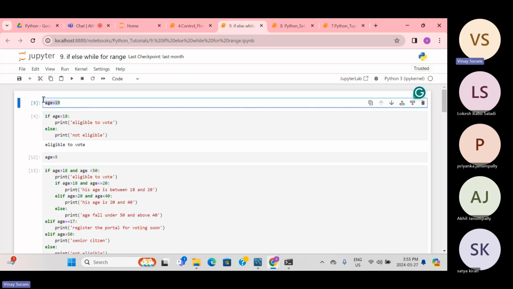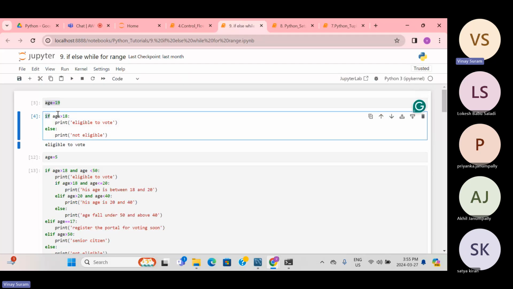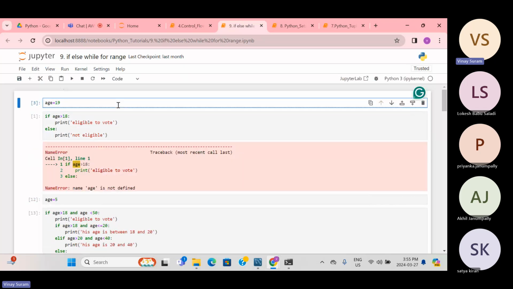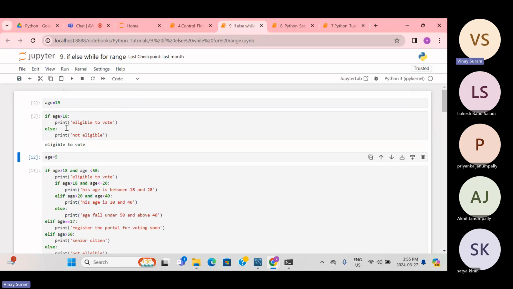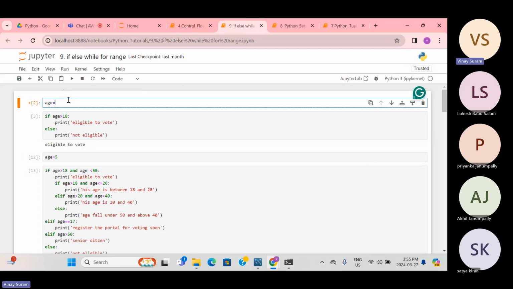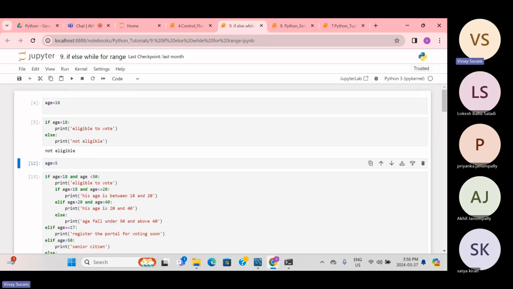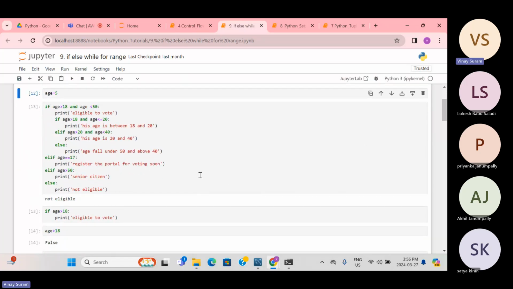Now we have set age equals 19. We are writing: if age greater than 18, eligible to vote, else not eligible. So which output should it print? Age has not changed because I didn't run it again, so now it's saying eligible to vote. Now I'm writing age is 17, 16. Now it prints not eligible, so that is what it is doing. And then if, elif, else.